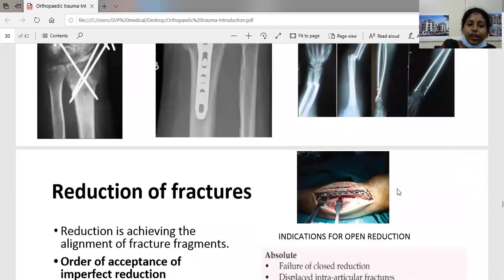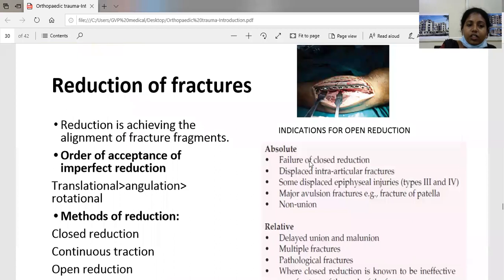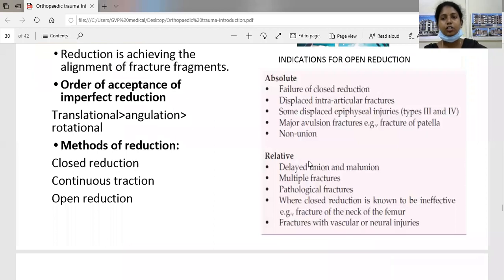So how are you going to reduce the fractures? Reduction is nothing but achieving the alignment of the fracture fragments. What is the order of acceptance of imperfect reduction? First is translation, followed by angulation, next is rotational. This is the imperfect reduction order. What are the methods of reduction? It can be closed reduction, continuous traction, or open reduction.